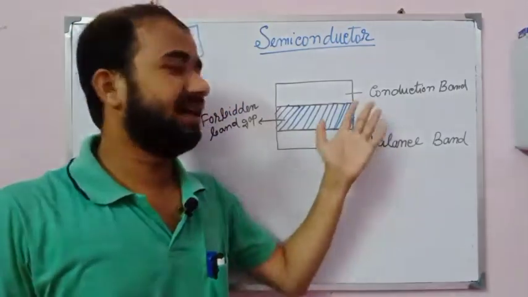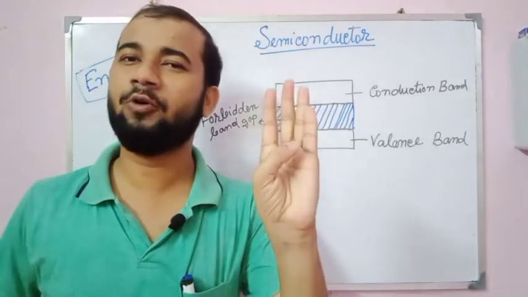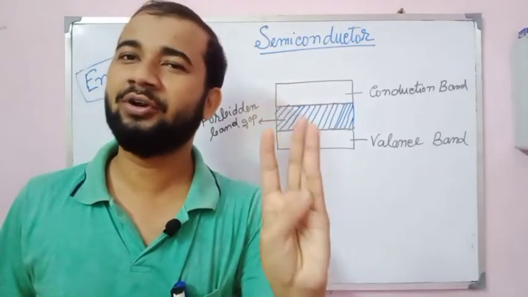Actually, this energy band theory we have to discuss for conductor, semiconductor and insulator.